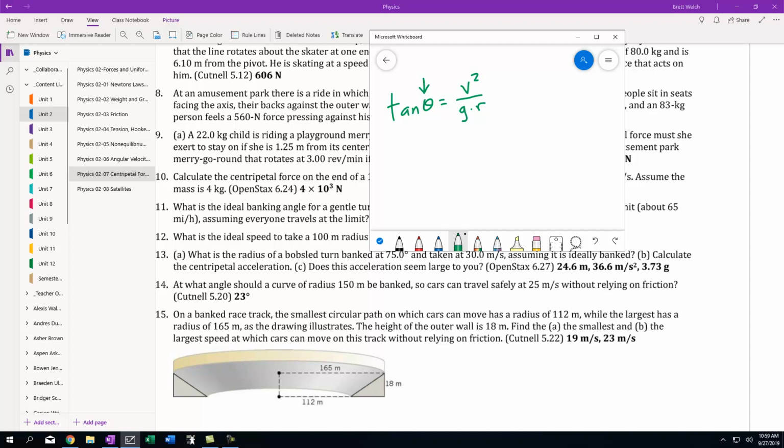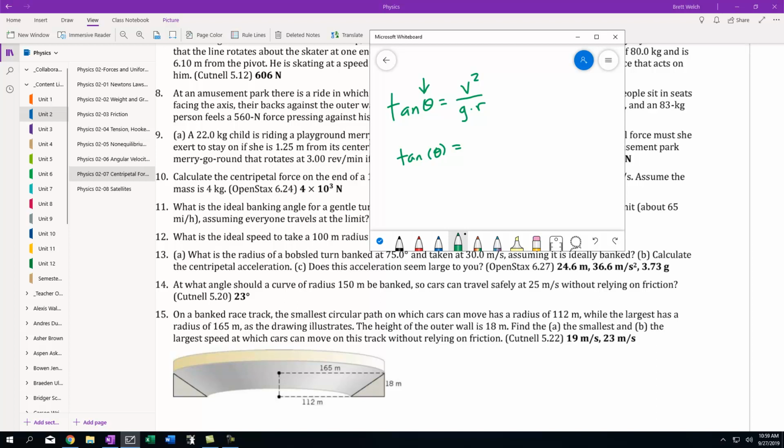So we don't have to worry about cars sliding off the road when it's icy or there are other conditions. So the tangent of our unknown theta will equal the velocity. Now here's where we run into a little bit of an issue. The velocity is in kilometers per hour, and gravity is in meters per second squared. We have to make some conversions here.